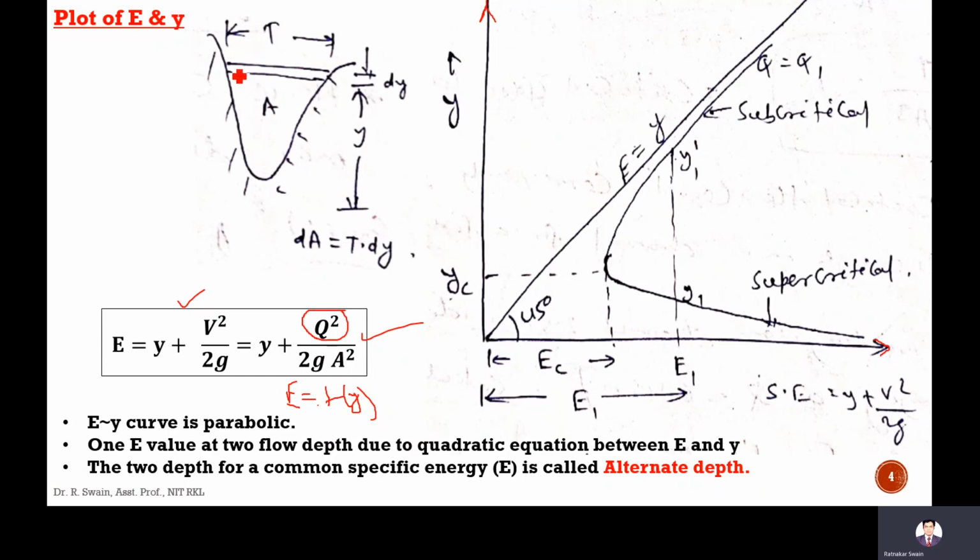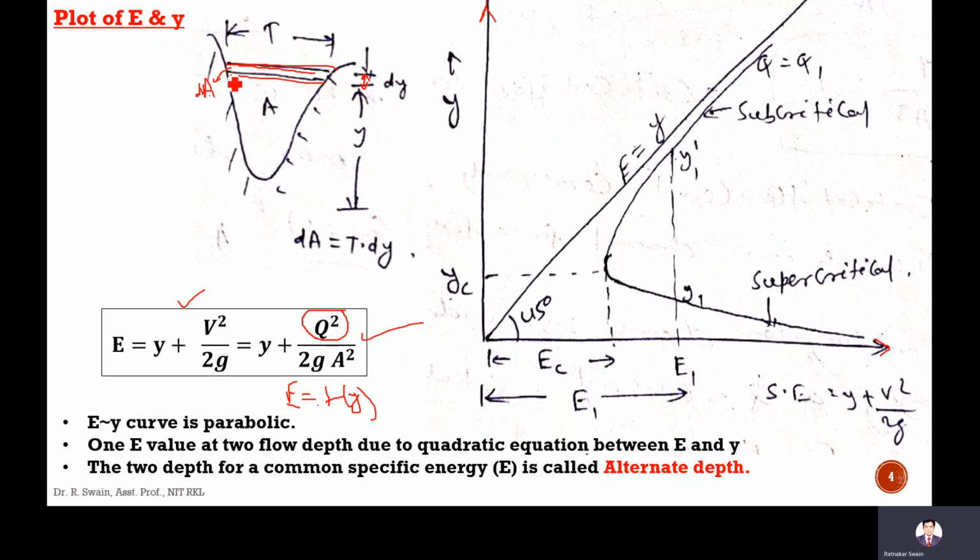How will it be calculated? If you take a small depth of this cross section, this is dy, a small change of depth, and this is the top width T. Let this area be dA.